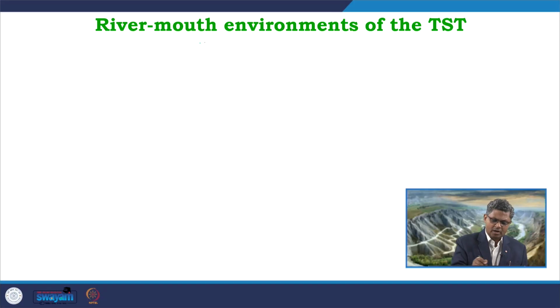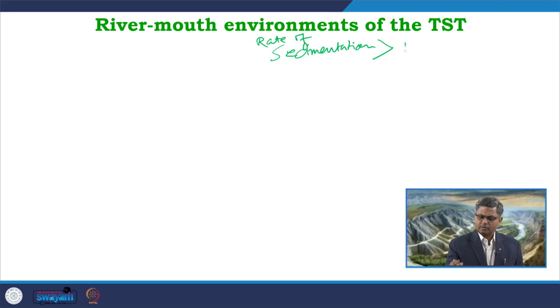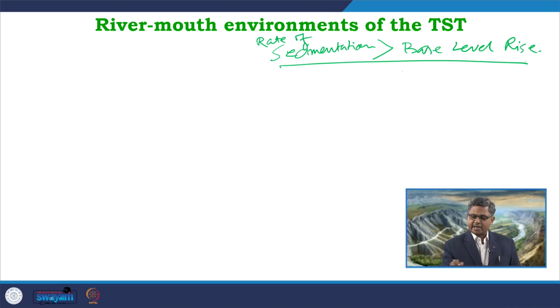So, we can think of the scenarios which are occurring in the river mouth area during a TST. During HST, or during the normal regression, we already know that in such condition the overall rate of sedimentation is greater than the rate of base level rise, which is a case of normal regression.